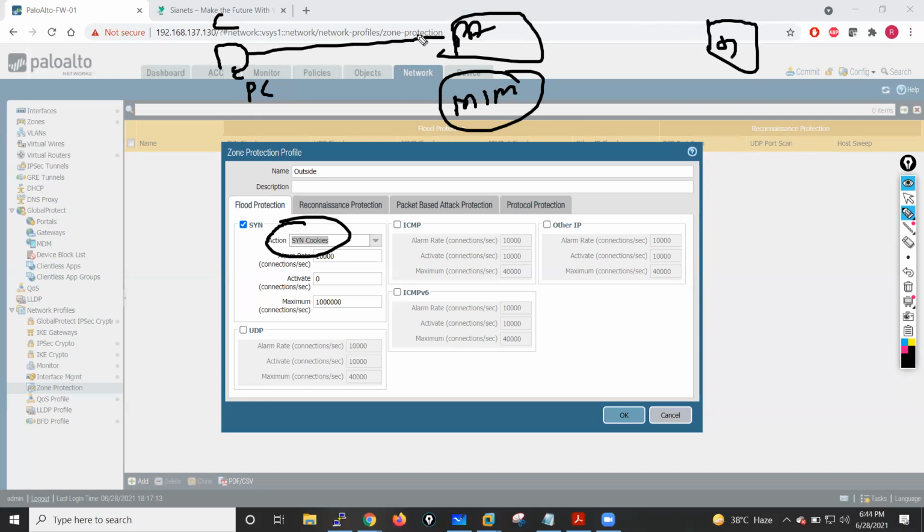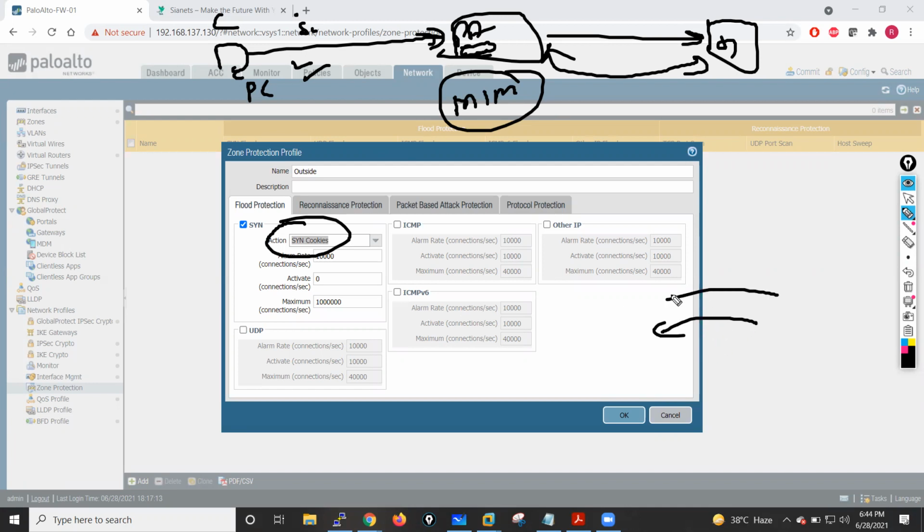When the client and server do the TCP three-way handshake, my Palo Alto firewall hijacks the SYN packet or the handshake packets, so that the PC establishes a TCP three-way handshake with the Palo Alto, and on the basis of that, the Palo Alto establishes the TCP three-way handshake with the server.